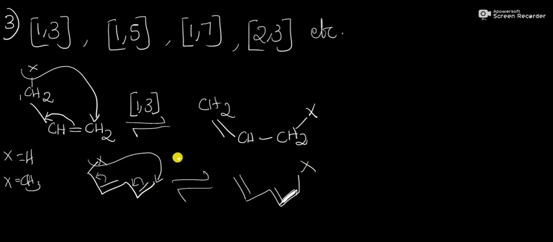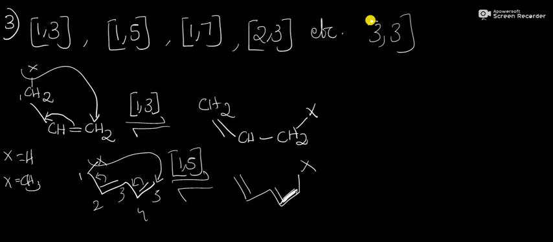And this is an example of a 1,5-sigmatropic rearrangement reaction. Here, the atom present at first position migrates to fifth position. That's why it's called a 1,5-sigmatropic rearrangement reaction. Then we can also say what is 1,7. The heteroatom at first position will migrate to 7th position. That is a 1,7-sigmatropic rearrangement reaction. Then another important sigmatropic rearrangement reaction is the 3,3-sigmatropic rearrangement reaction.